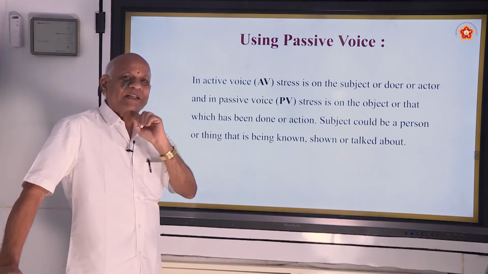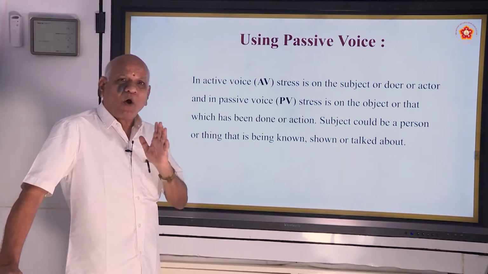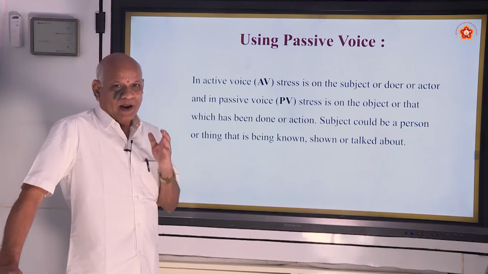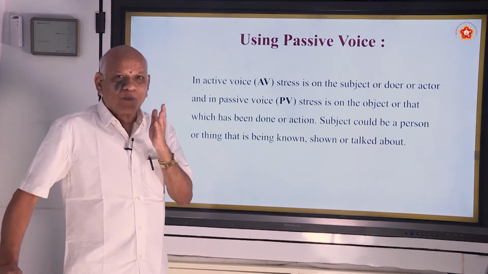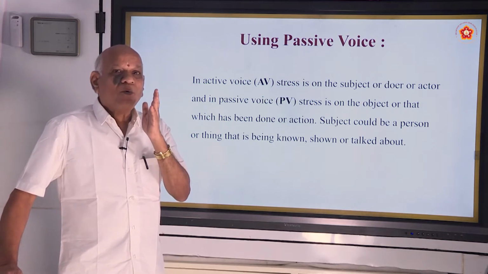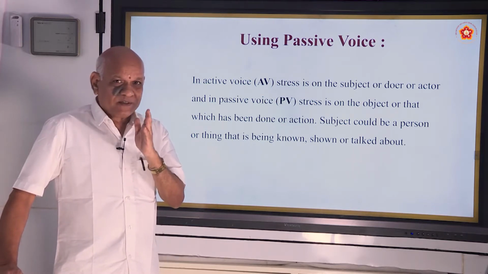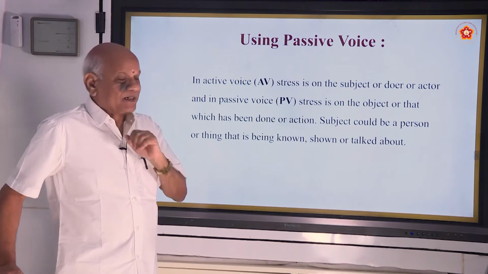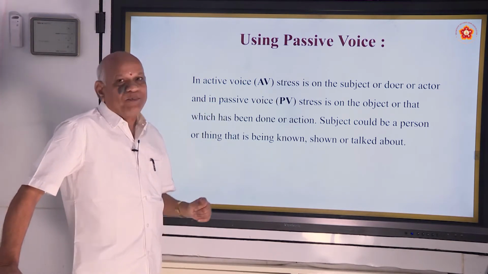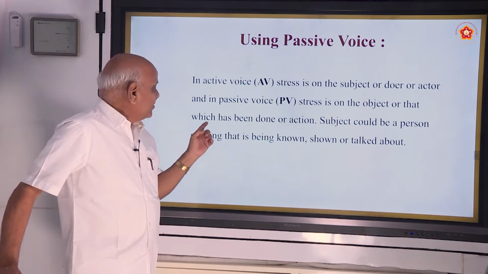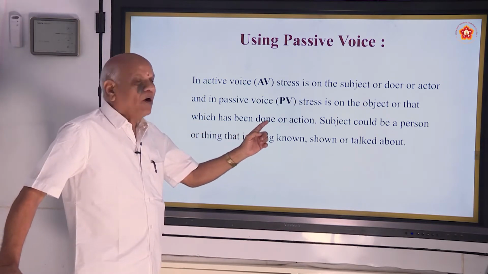Sometimes the subject is very important, sometimes the object is very important, and it all depends upon the proper use of active or passive voice according to the circumstances. In passive voice, stress is on the object, or that which has been done, the action.